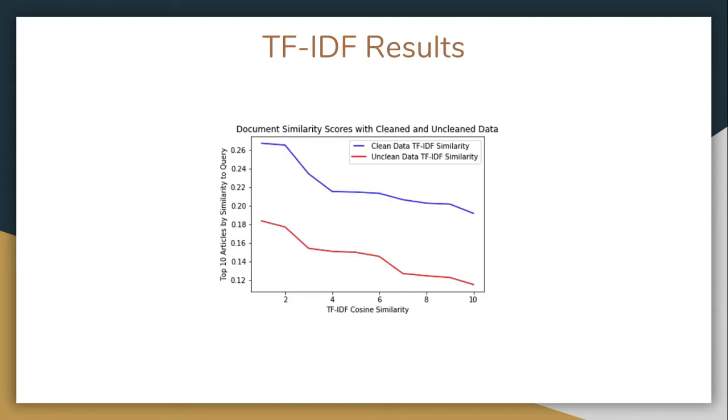Briefly, I wanted to show the power of pre-processing the data so that it would be cleaned before going into the TF-IDF model. As shown here, the top 10 documents found using the previous step were found to have a higher similarity in every case when they were cleaned versus unclean.